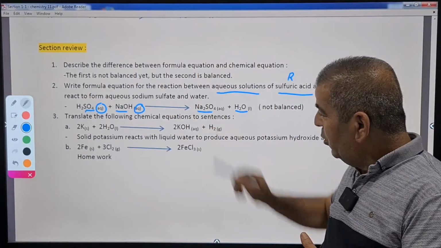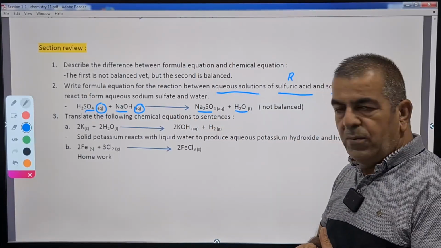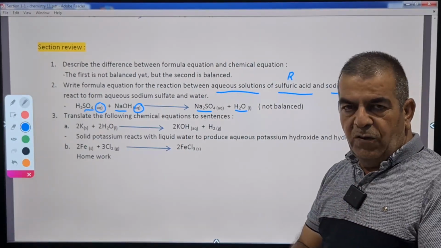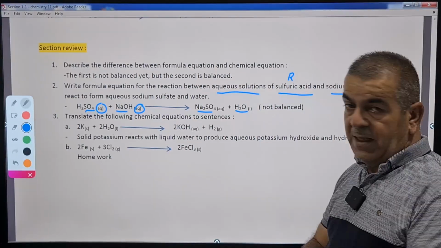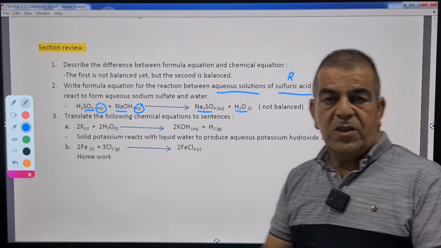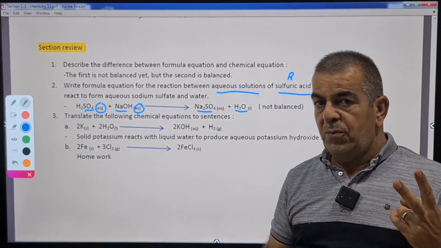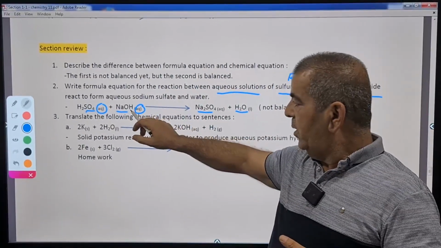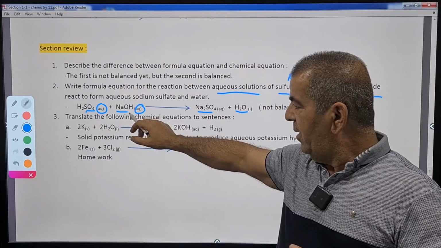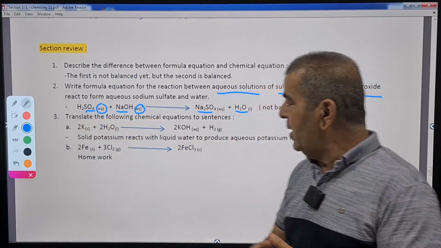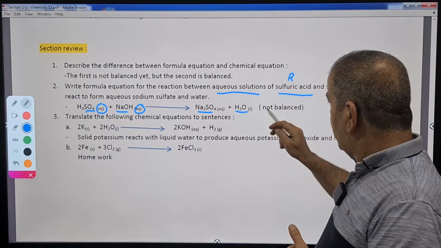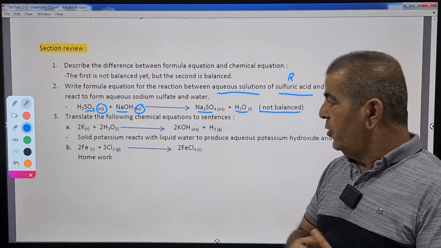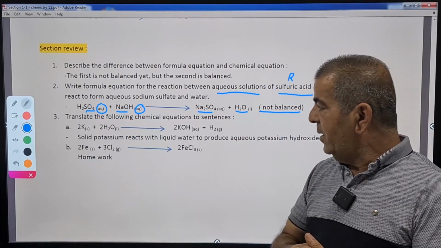We have subscript of 2 for sodium. Why this 2? Because sodium is in group 1 and forms an ion of positive 1, and sulfate has negative 2. So for each sulfate negative 2, we need 2 sodium positive 1. And water. Why? Because hydroxide from the base reacts with hydrogen from the acid, forming water. This is not balanced yet because we have 2 sodiums here, 1 sodium here. We have oxygens also not balanced. So let's get it balanced.